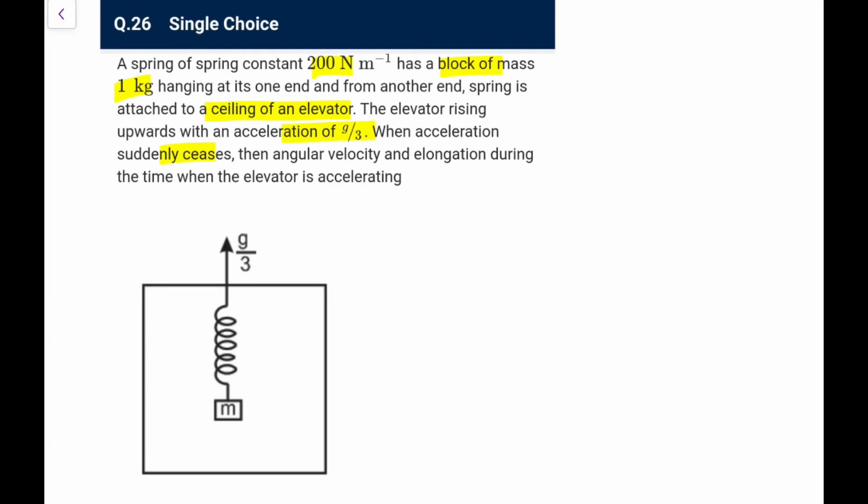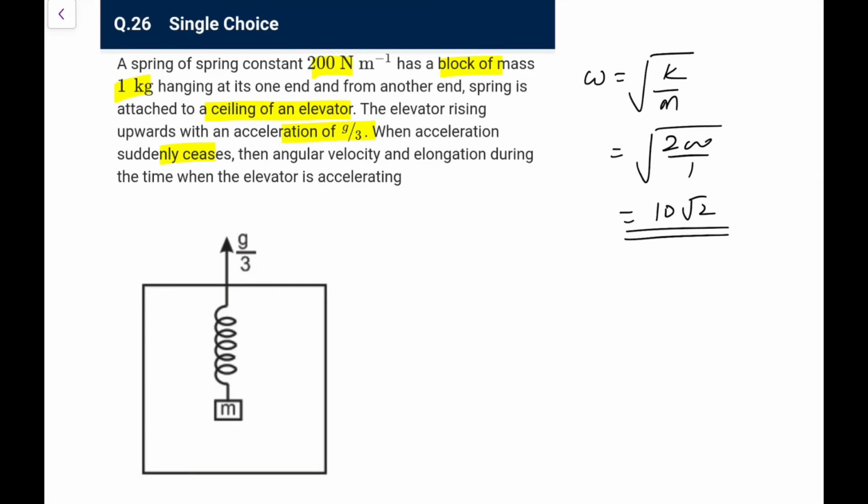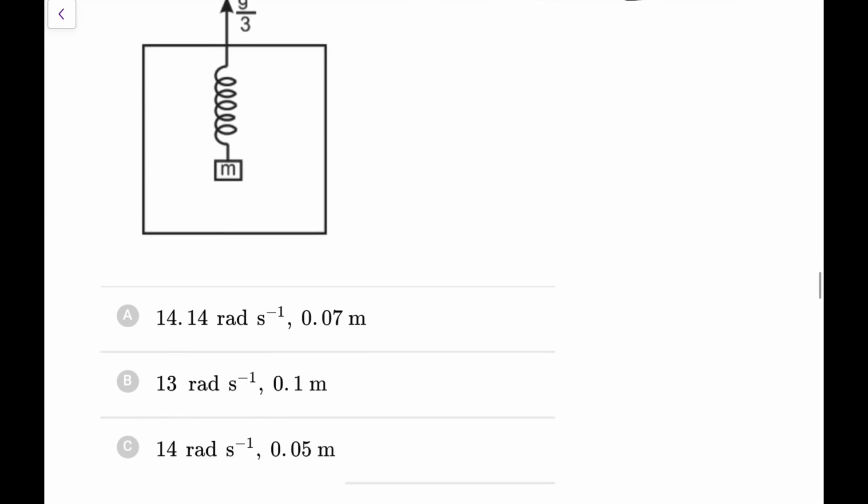Now the beauty of this SHM system, this spring block system, is that angular frequency is always given by root k by m, irrespective of acceleration. Here g doesn't affect, therefore a clock based on a spring block system will work accurately even on the equator, even on the poles, while one based on a simple pendulum will show a slight difference at the equator and at the poles. So omega would be root k by m, k is 200, mass is 1, so omega is 10 root 2, which is 14.14.